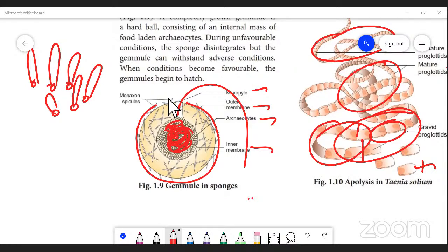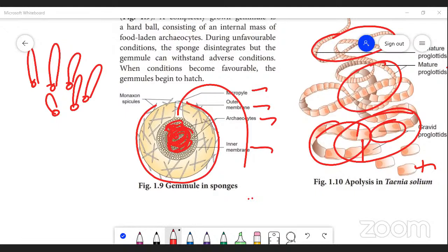Apolysis occurs in which animal? Hello, students, kindly answer the question. Apolysis is seen in which animal? Anyone? Swati? Cut off a small single fragment or group of fragments. The segments are also called proglottids. Cut off a single proglottid or a group of proglottids. That process is called apolysis. Apolysis is seen in which animal?